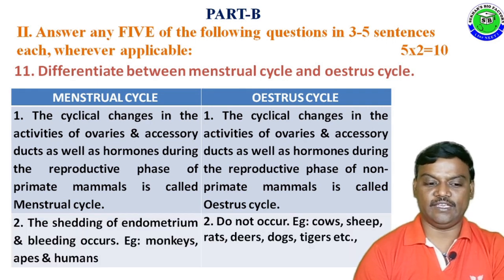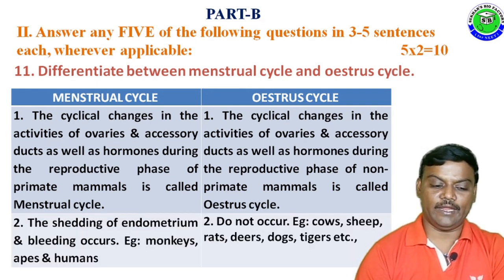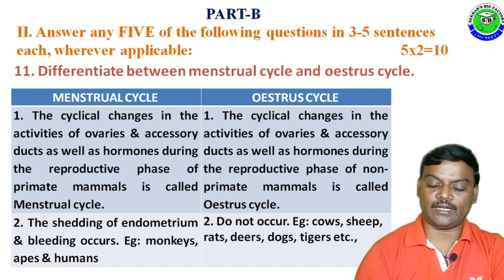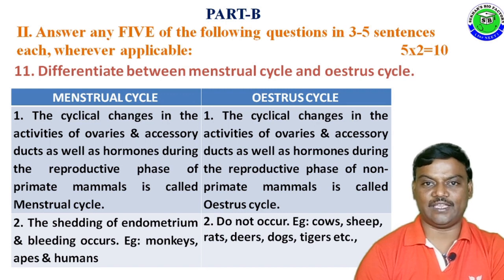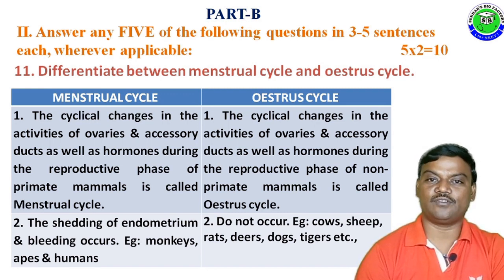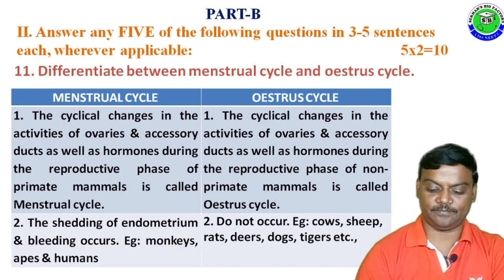The second difference is the shedding of endometrium and bleeding occurs. Example, monkeys, apes and humans. The second difference in estrous cycle is these type of changes do not occur. Example for estrous cycle, cows, sheep, rats, deer, dogs and tiger, etc.